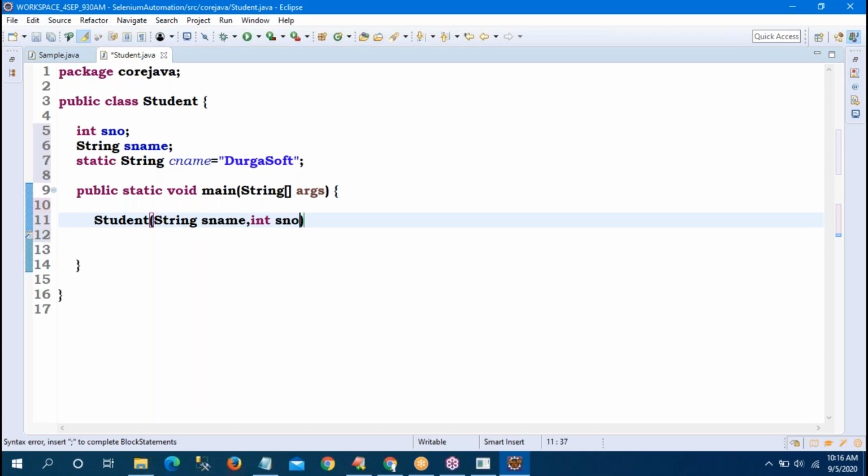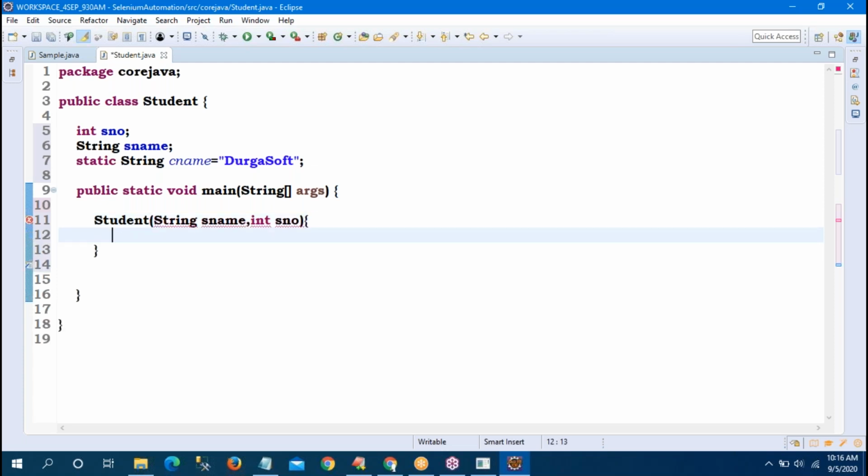So what is a constructor? We don't know presently. I will tell that one. What is the constructor? What is the method? What is the difference between all these? Today's topic is only types of variables. sName and sNumber. Now, how to initialize them?